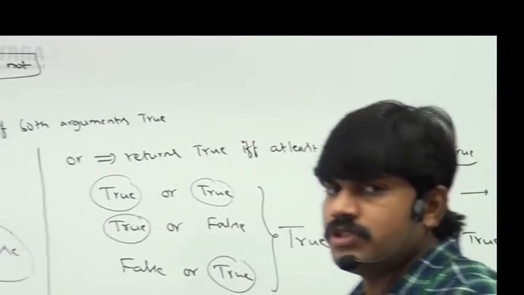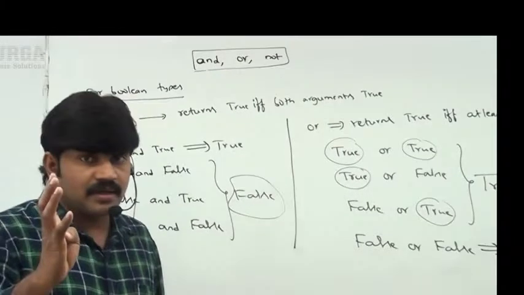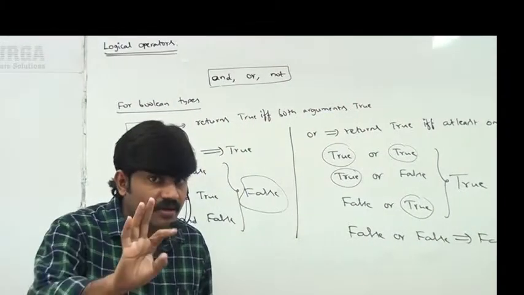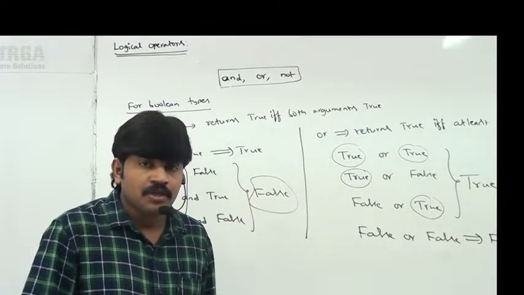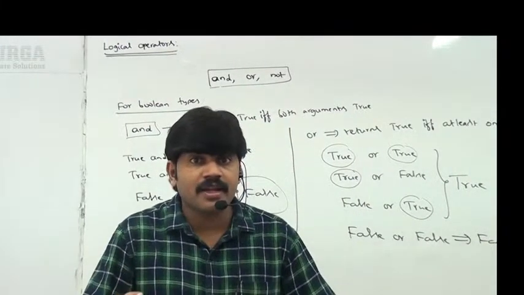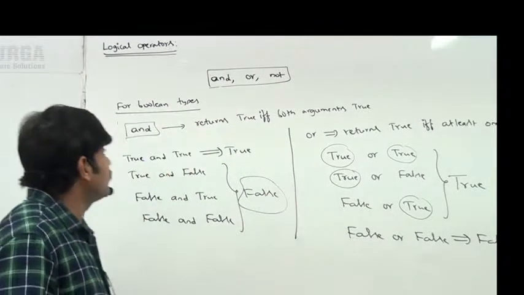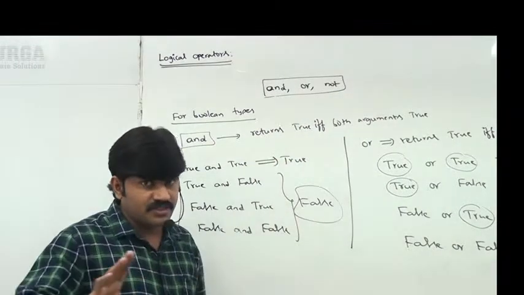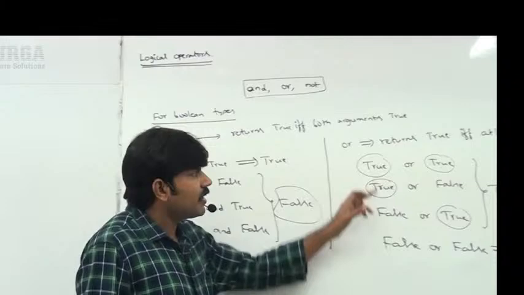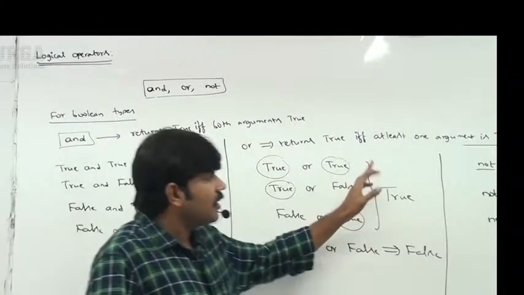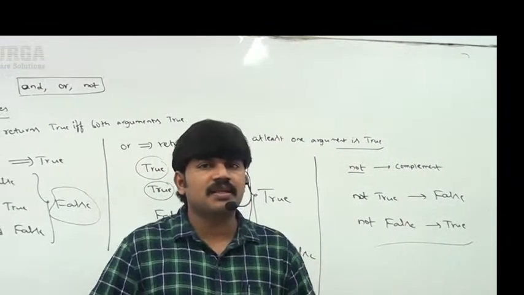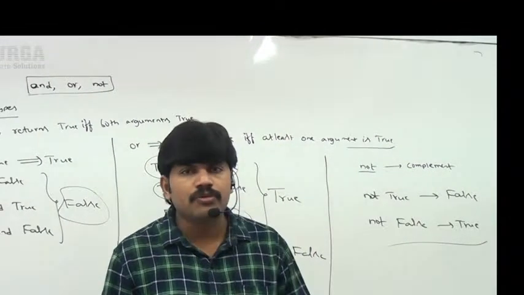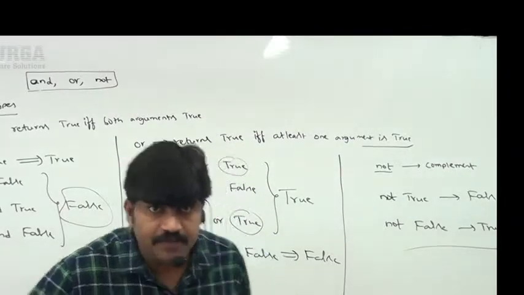I hope everyone is in a position to understand these things, right? Okay, which operators are called logical operators? And, or, not. These three operators are called logical operators. We can apply them for Boolean type and non-Boolean type. For Boolean type, the AND operator returns true only if both arguments are true, otherwise false. The OR operator returns true if at least one argument is true. Not operator means complement. These are things we know from childhood, not required to spend much time on this. Clear for all of you, right?